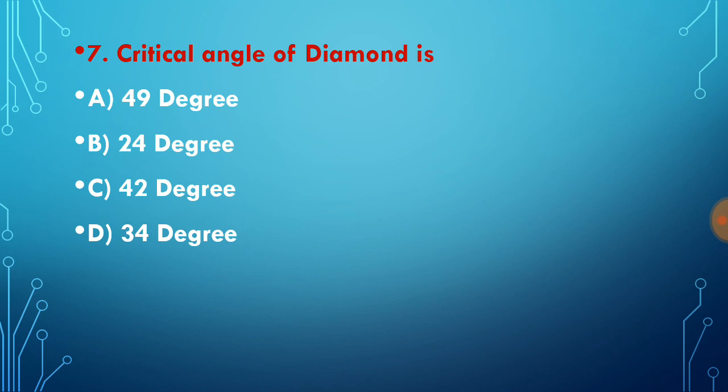Question number 7. Critical angle of diamond is? We know that the critical angle of diamond is 24 degrees. Because of this low value of critical angle, the sparkling of diamond occurs. It traps all the radiation that comes to it through the process of total internal reflection. If possible, try to learn the critical angle of different important substances, for example water, glass, air and all.